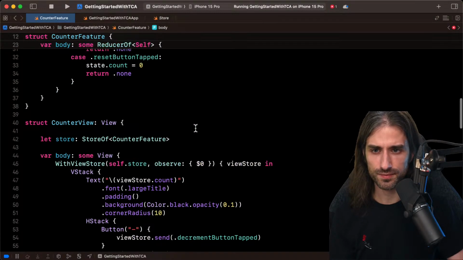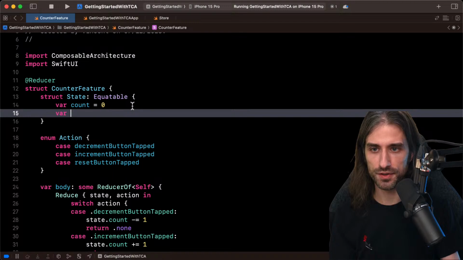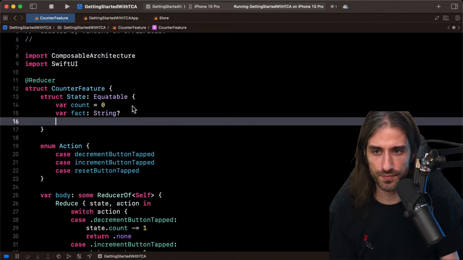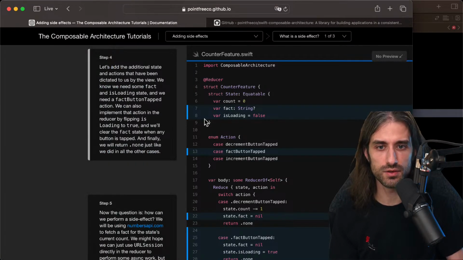So let's do that. So here on the state, I add a property which is a fact, which is of type optional string, and so it has a default value of nil by default. And then a property isLoading, which is Boolean, and it would make sense for it to have a value of false by default. That's indeed the case.